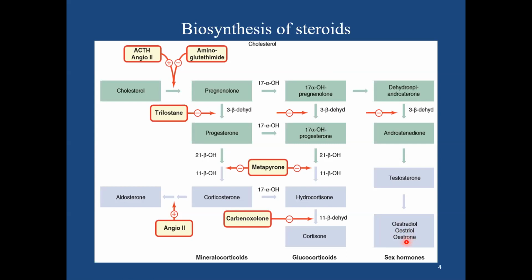Now if you see the importance of this pathway and the pharmaceutical preparations, you can see that various preparations can control the synthesis of different pathways. For example, aminoglutethimide controls all the synthesis by inhibiting the very first enzyme, the rate limiting step in this steroid synthesis. Metyrapone controls at the level of 11 beta hydroxylase, and carbenoxolone controls the synthesis of glucocorticoids by inhibiting 11 beta dehydrogenase, which may be used in the treatment of Cushing's syndrome.